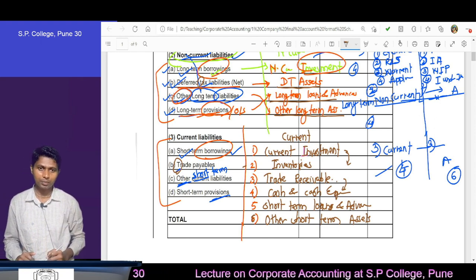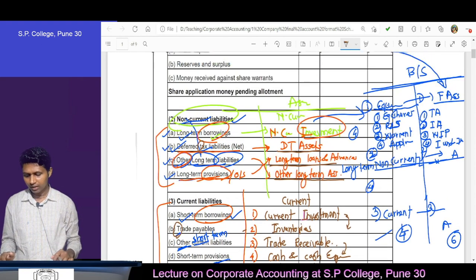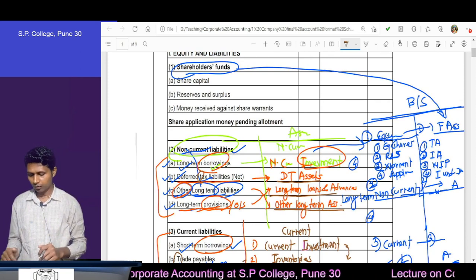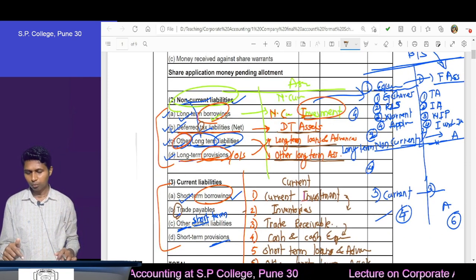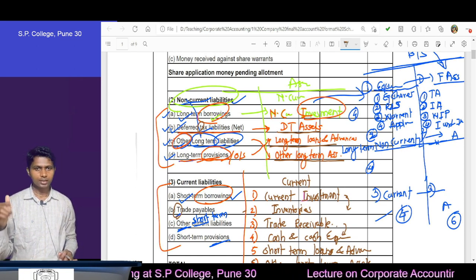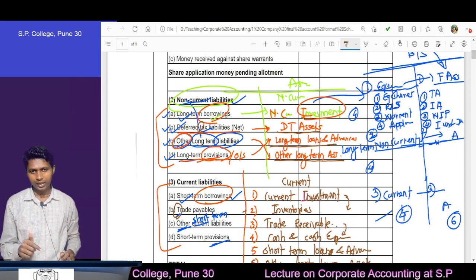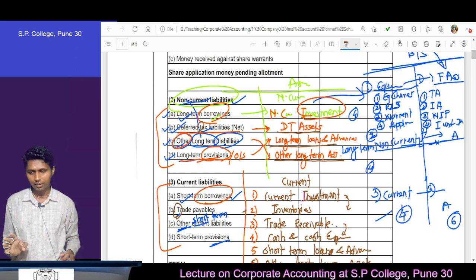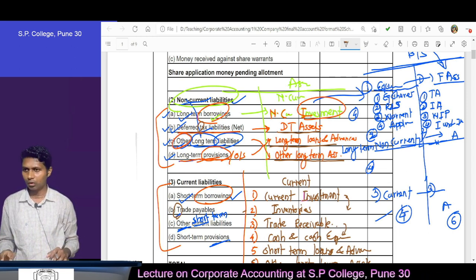Like this you can remember the format. The format is very simple, just remember one sentence. Borrowing, tax, others, provision. From borrowing, long term borrowings or short term borrowings. From tax, deferred tax liability or trade payable. From others, other short term liabilities or other long term liabilities. And from provision, short term provision or long term provision.